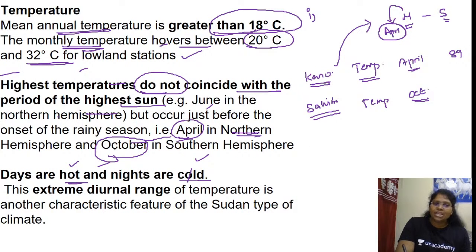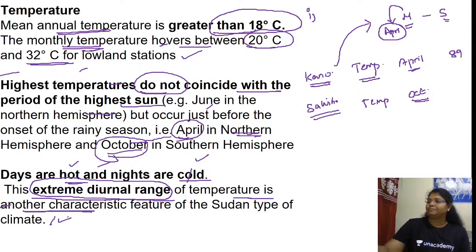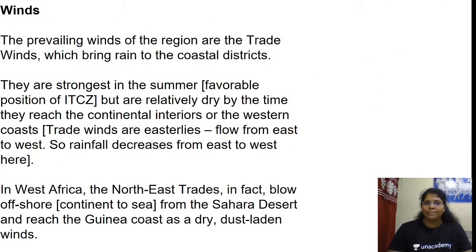This extreme diurnal range, whereas in the hot wet equatorial climate we don't have an extreme diurnal range. Here we have an extreme diurnal range of temperature, which is another characteristic feature of the Sudan type of climate.